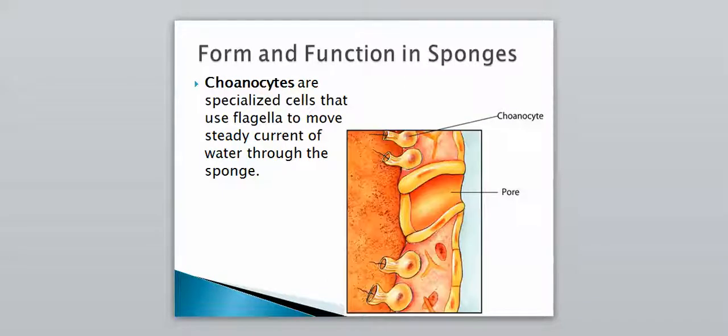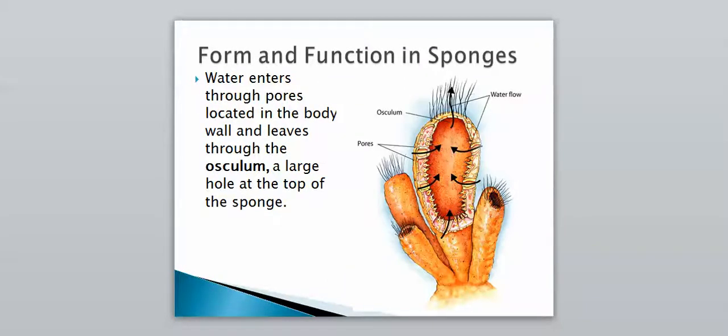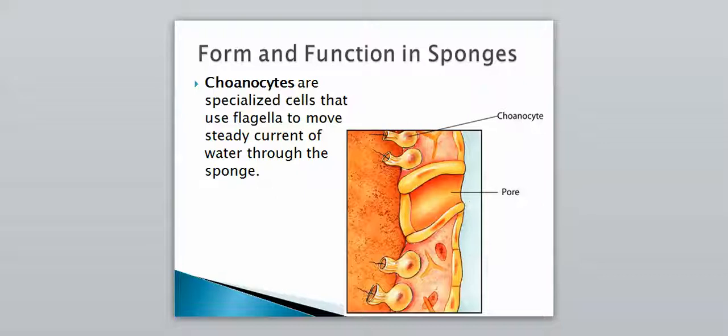And then just zooming in farther on how this all occurs. Choanocytes are specialized cells that use flagella to move the steady current of water through the sponge. So it's not like water just happens to come through there. The sponge has specialized cells that actually forcibly move the water through all the time. And these cells are known as choanocytes. I would know that word, choanocytes, and that these are the cells that pump water into the pores of the sponge.